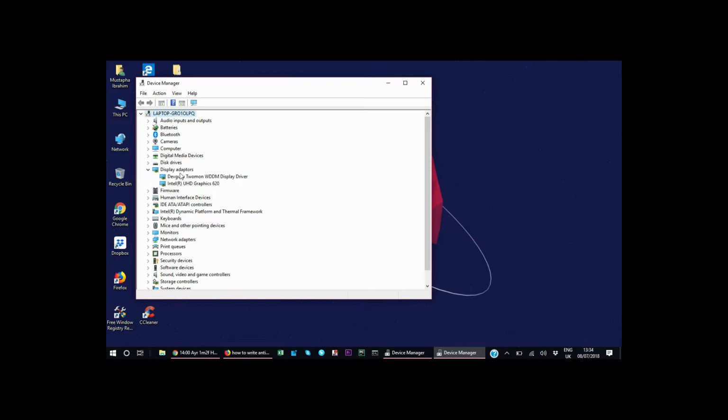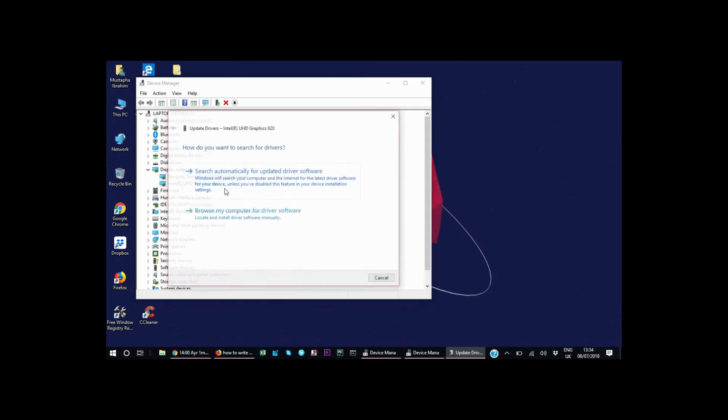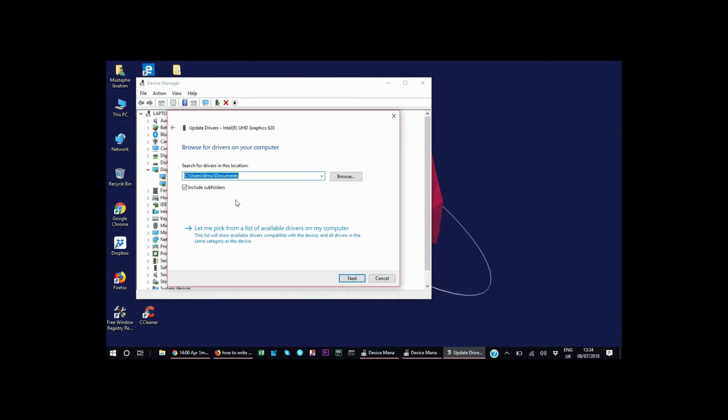Right here, I have two drivers. This one is for my second monitor, but this one is for Intel, which is my graphics card. So you right click on your display driver, and I click on update driver. Don't click on search automatically for driver software, but instead click on browse my computer for driver software, and now